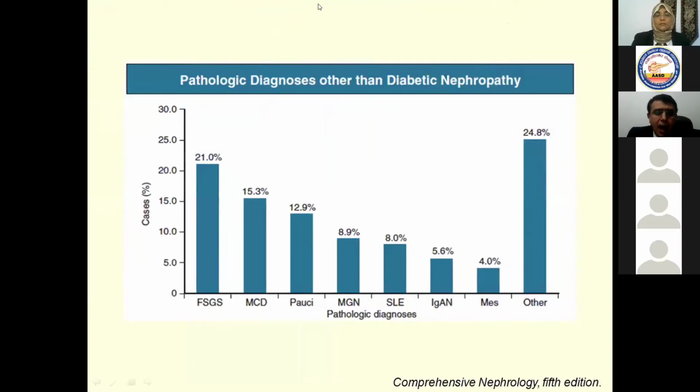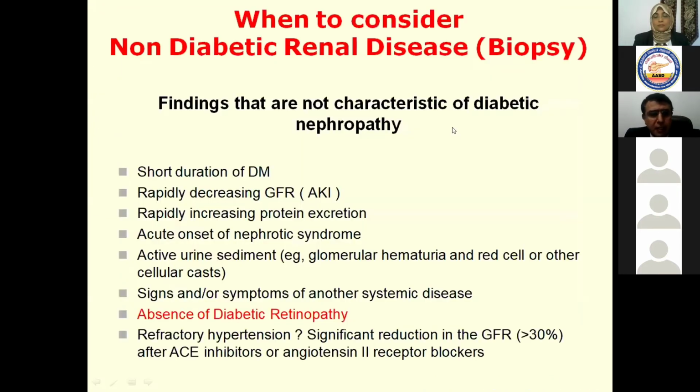Here, other pathological diagnoses rather than diabetic nephropathy, so please don't miss the presence of other pathological diagnoses for proper management in this situation. What are the keys?